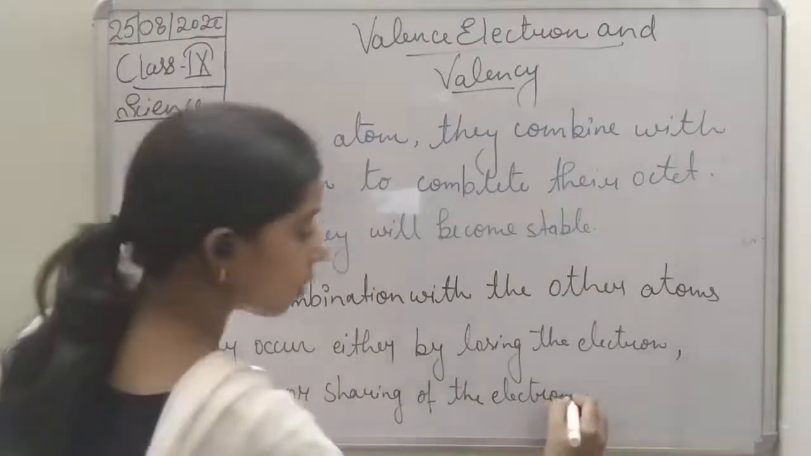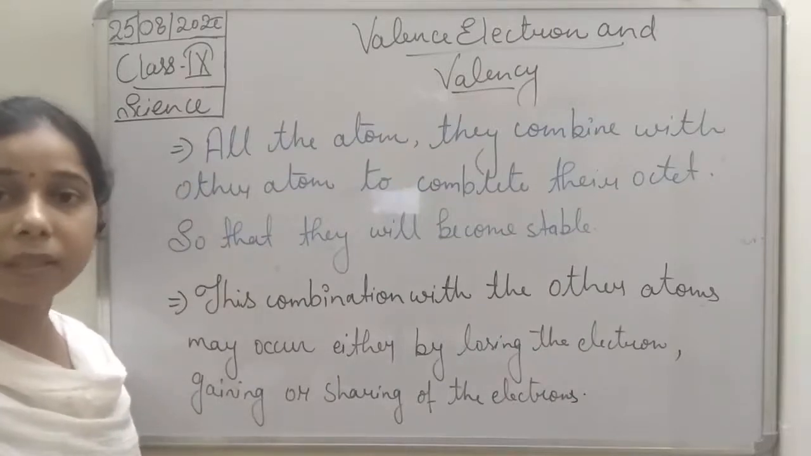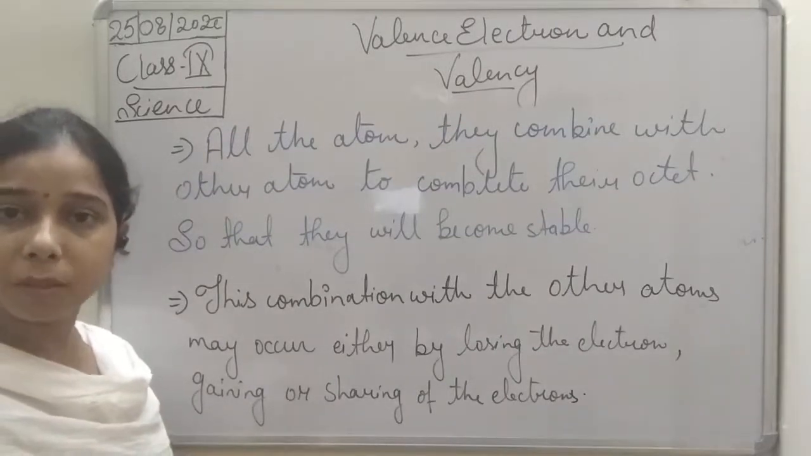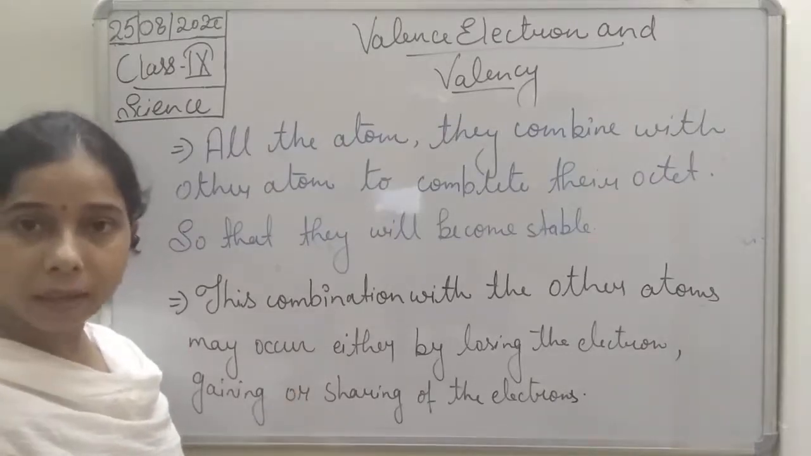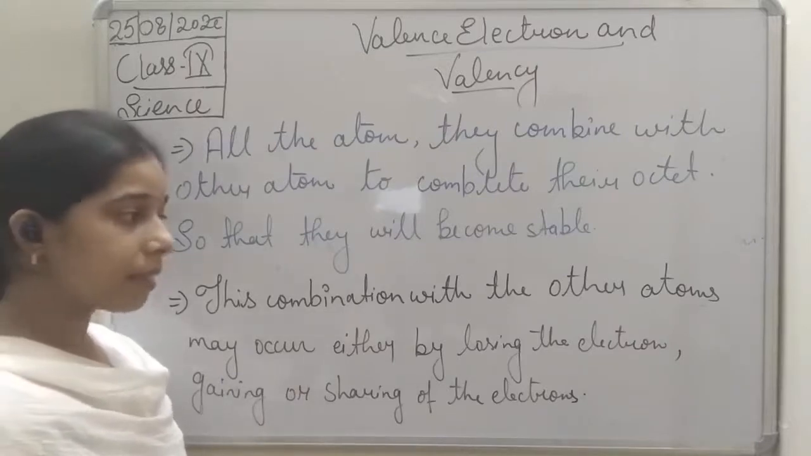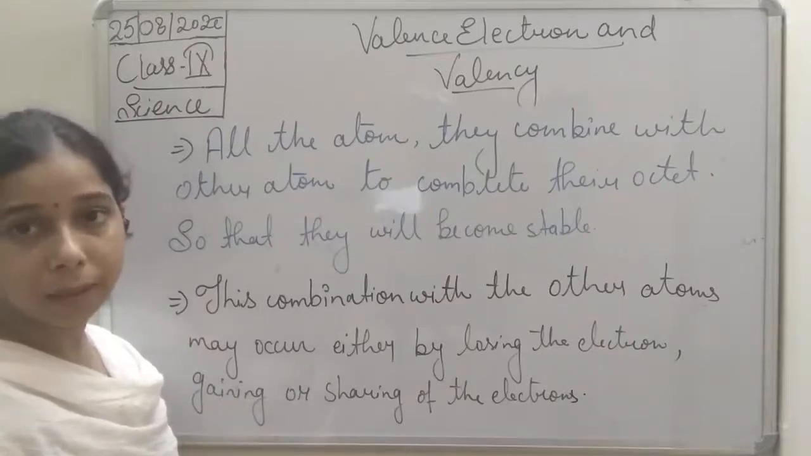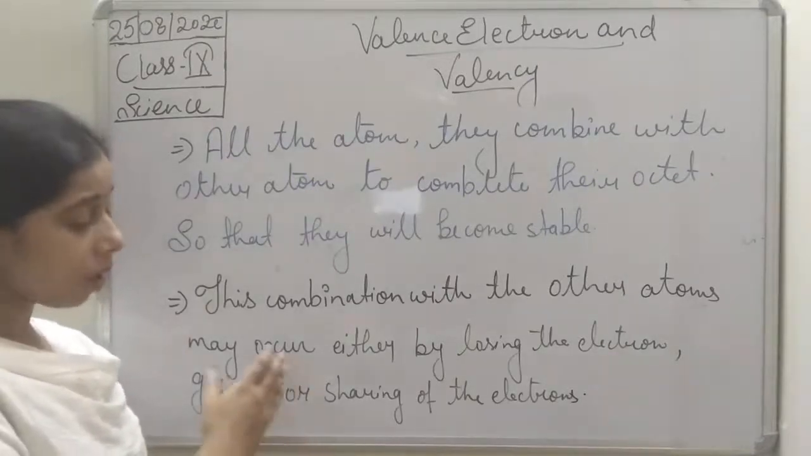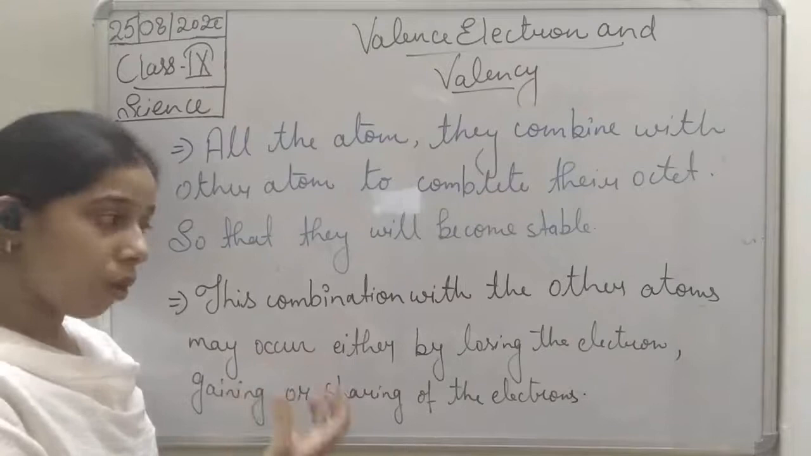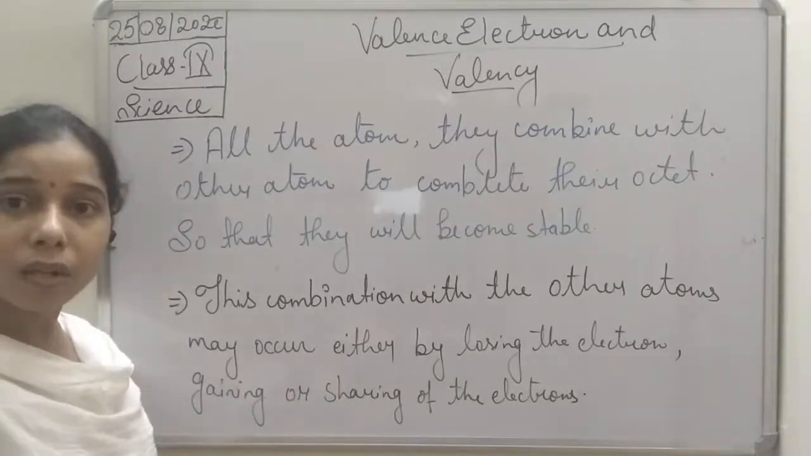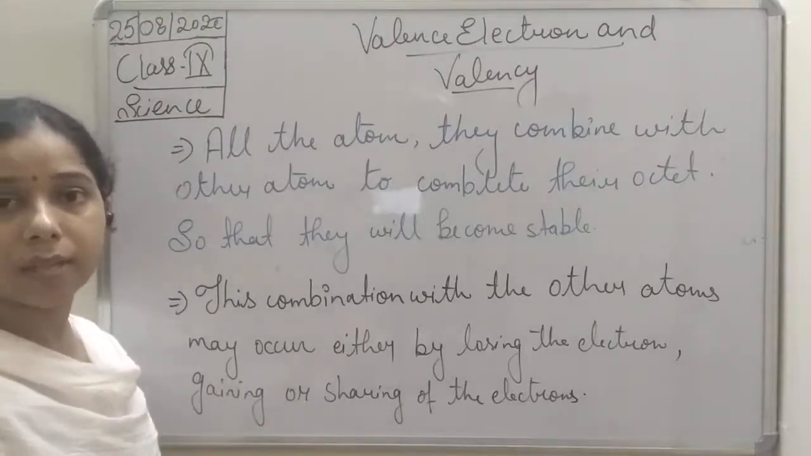So you see here, students, that all the atoms want to attain stability, and for gaining stability their outermost shell must be completed. It means they must have an octet in their outermost shell. So we can say for gaining stability, they will combine with the other atom. And in this, what happens? When they combine with the other atom, then maybe there is a loss of electron, or they gain electron, or there is a sharing of the electron. So all these things occur just because they want to gain stability.